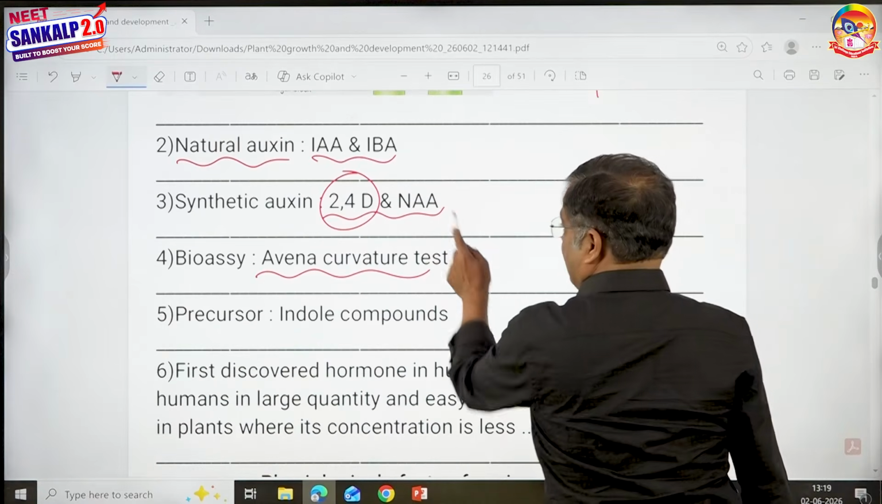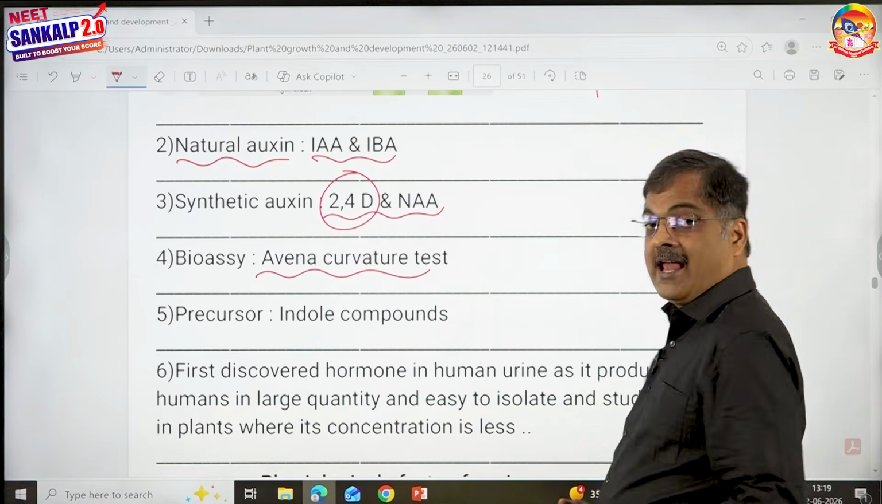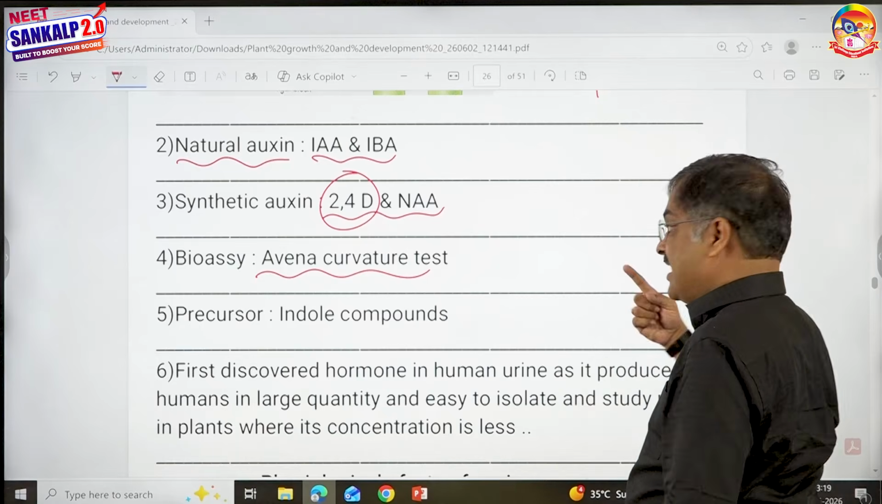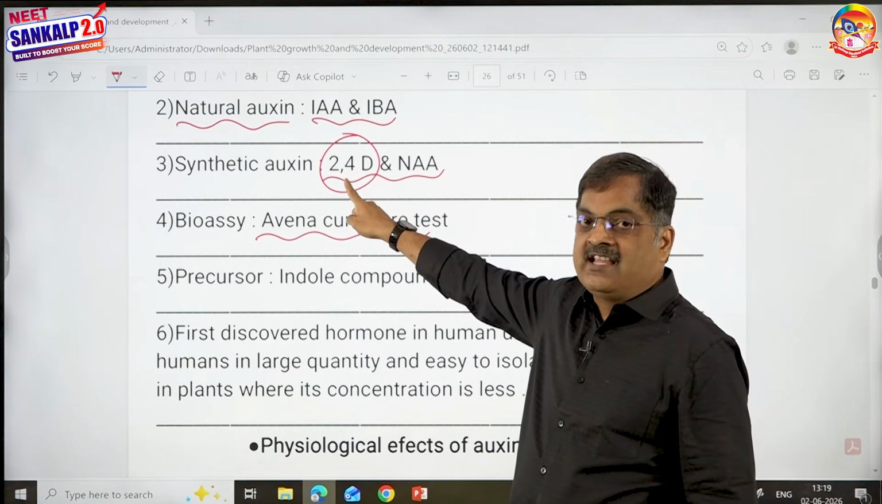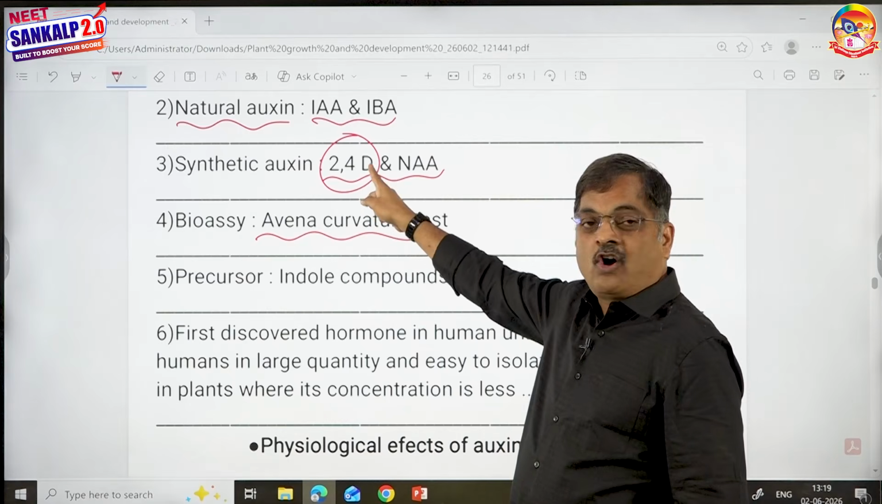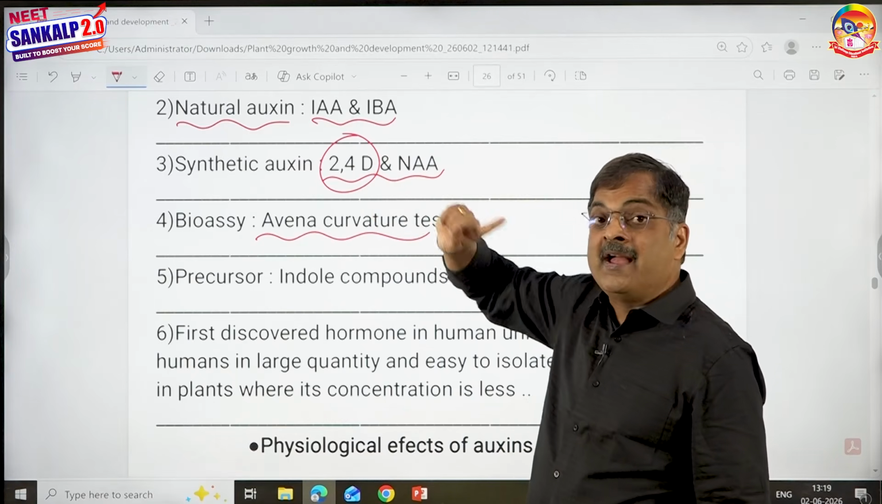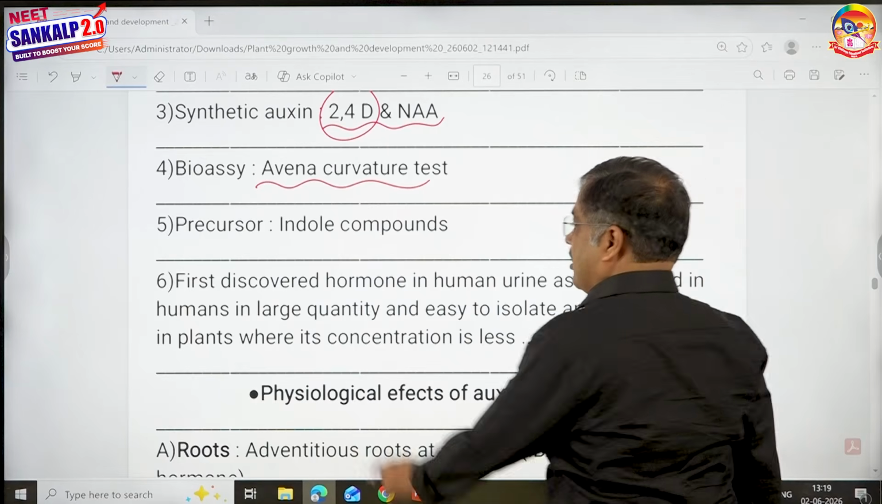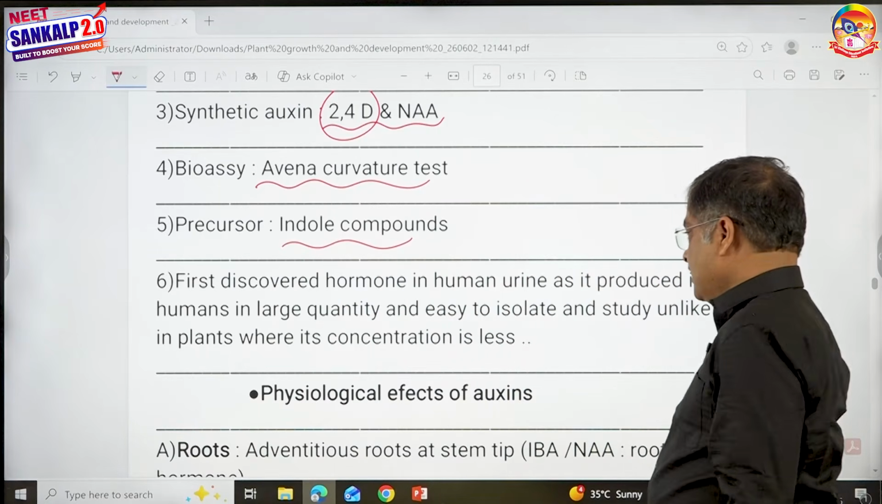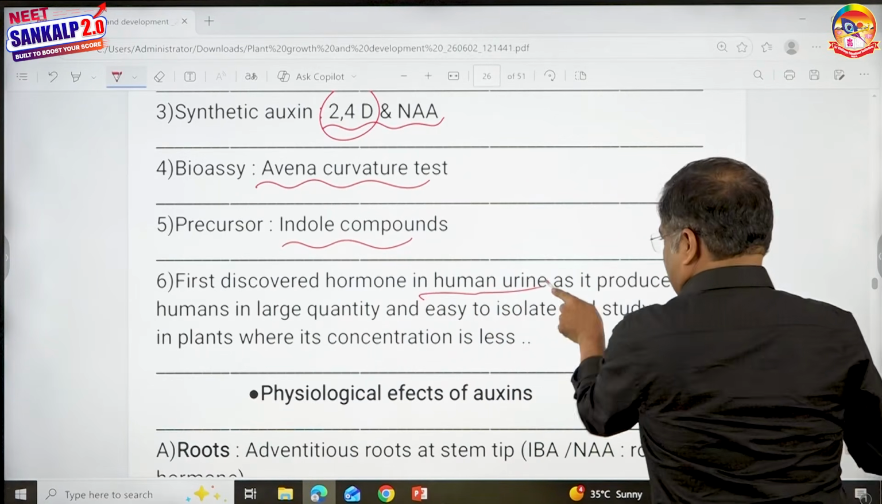Synthetic auxin, naphthalene acetic acid. It can also help in the root formation from stem tips, naphthalene acetic acid. But this is important. D for death, D for dicots. In that way you remember. 2,4-D causes the death of dicot weeds in a mature monocot crop. Bioassay test is Avena curvature. Precursor is indole compounds. We already discussed about this, human urine.